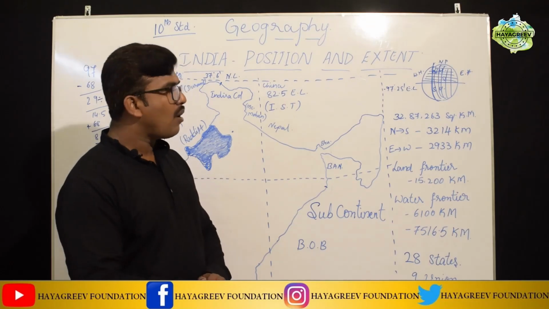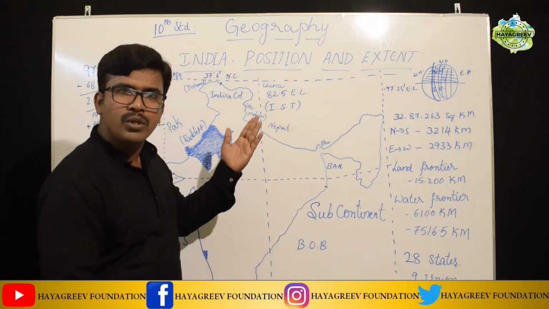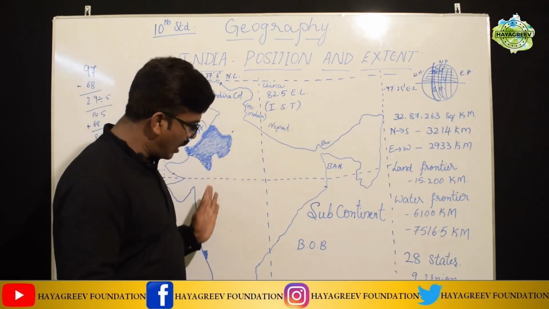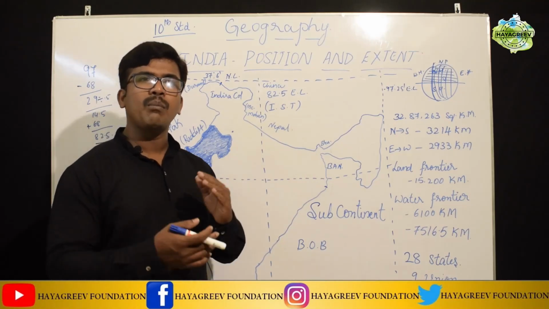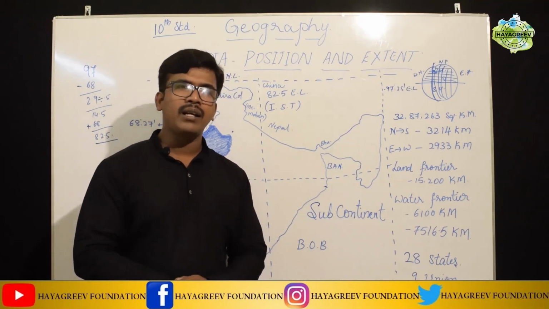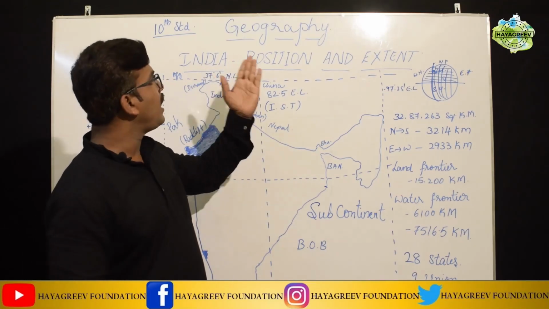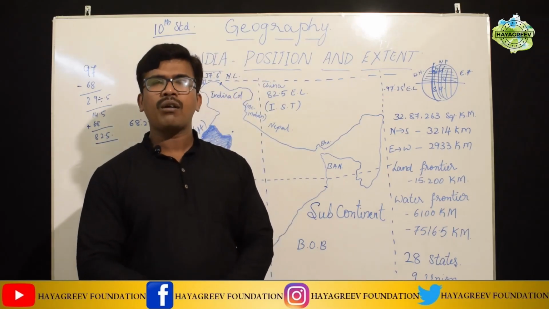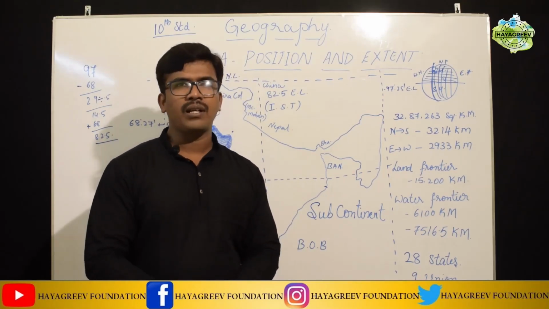We also discussed the total area of India, the distance from north to south and east to west, the length of the land frontier and water frontier, and the number of states and union territories. All this we discussed today in the lesson India, Position and Extent. Some more geographical features of India we will discuss in the next lesson, students.